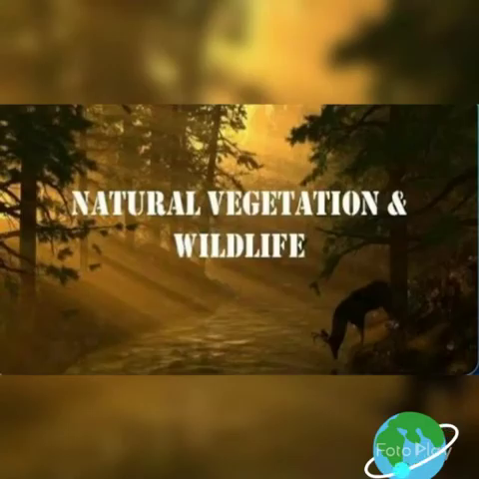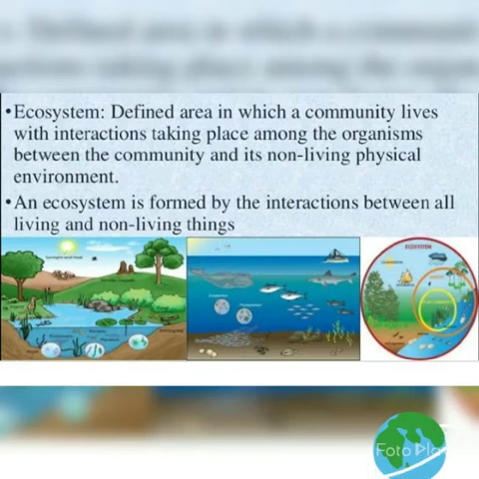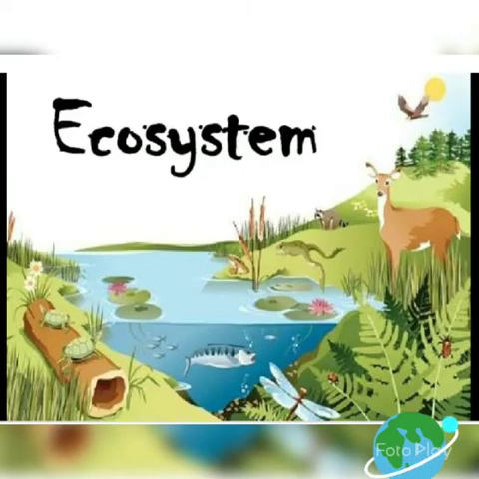Natural vegetation and wildlife. They all exist where the lithosphere, hydrosphere, and atmosphere meet. That area is known as the biosphere. In the biosphere, living beings are interrelated and interdependent on each other for their survival. This life supporting system is known as the ecosystem, where they all are connected to each other.